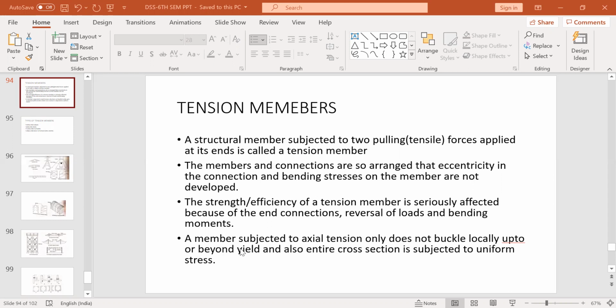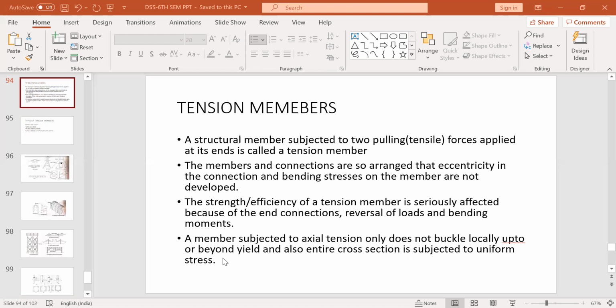member. If a member is subjected to only axial tension and no moment, with no combined axial force and bending moment, only axial tensile force, it will not buckle locally, up to the yield point or beyond the yield point. And also the entire cross section is subjected to uniform stress.